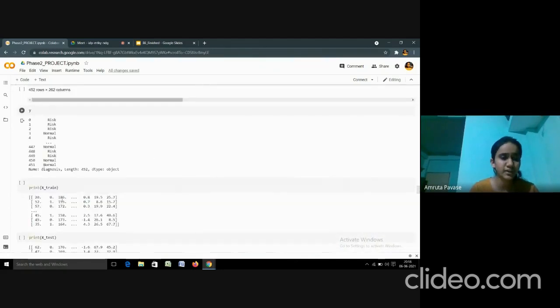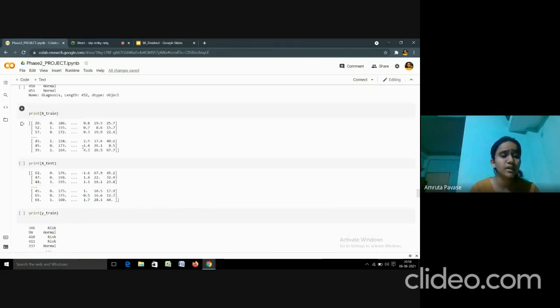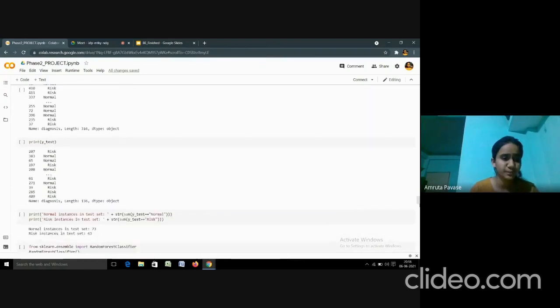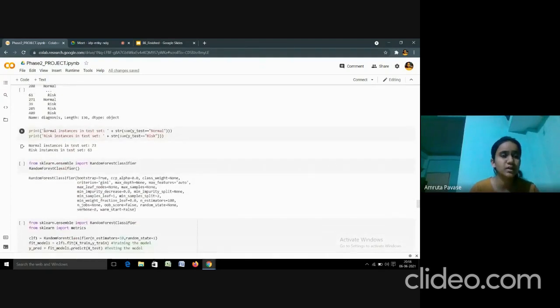These are the target variables, while these are the input variables to the model, where in the testing data set there are 73 normal instances while the risk instances are 63.